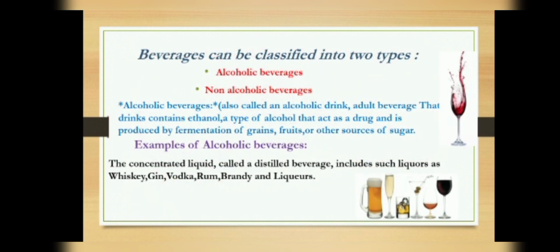Let us find out the definition of alcoholic beverages. Alcoholic beverages are also called alcoholic drinks or adult beverages. They contain ethanol, a type of alcohol that acts as a drug, produced by fermentation of grains and other sources of sugar. Examples of alcoholic beverages in liquid form are whiskey, rum, gin, vodka, brandy and liquors.